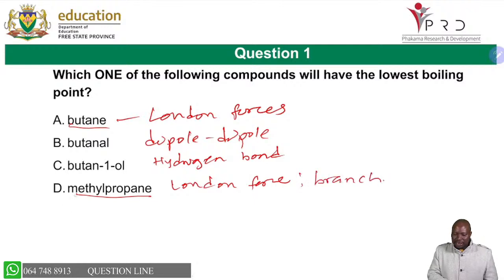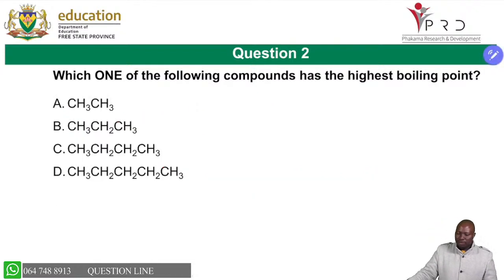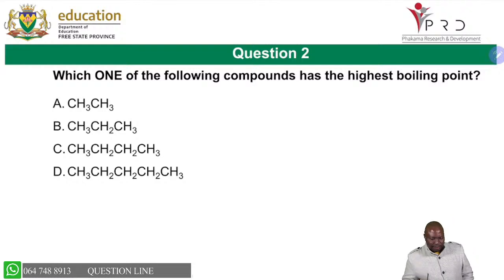That makes number D to have the weakest strength of intermolecular force. So that will have the lowest boiling point. So you see now, if you just looked at butane, you're going to choose butane, and it's not the correct answer, because the correct answer is D, because D has London force, and we are saying that it is branched. So the more we have branched, the more the structure is becoming weaker.